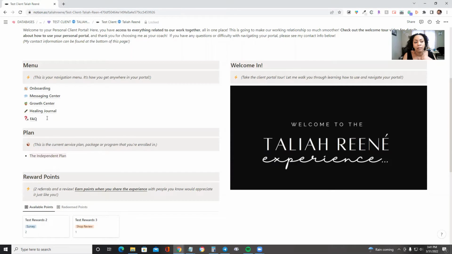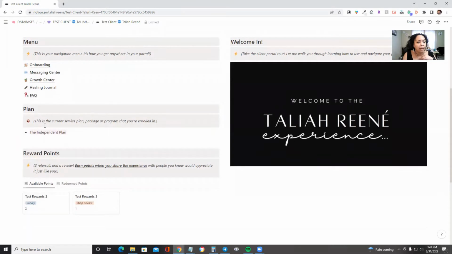This is basically how you get everywhere inside of your portal. It's access to everything that you need, okay? So we have the onboarding page, messaging center, your growth center, healing journal, and the FAQ page. And we're actually going to dive into those in just a moment. Right below that, we have the current service plan, package, or program that you are currently enrolled in. So if you are purchasing one-on-one sessions individually, then you'll see that here as the independent package. And then if you're enrolled into the one-on-one coaching program, then you'll see that reflected here as well.